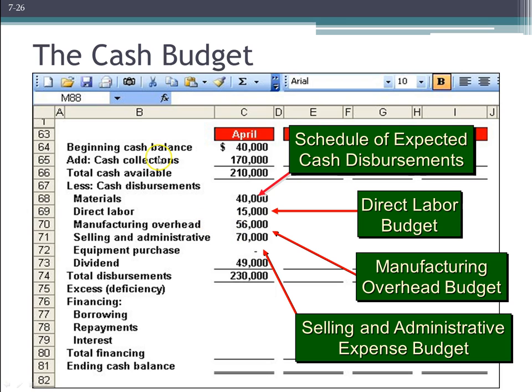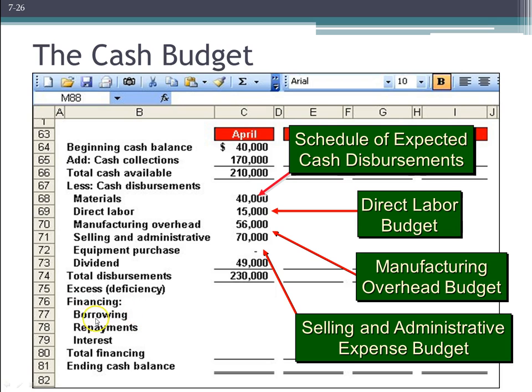All we care about for this cash budget is cash coming in up here and cash going out down here, right? And we're going to put all the cash going out in this section here, this cash disbursement section, except for payments related to financing, so paying back our loans. And we're also not going to put money coming in that is related to loans up here. We're going to put that in down here. So anything that's related to loans is in that fourth section here, the borrowing section.